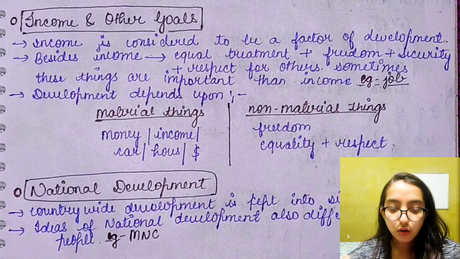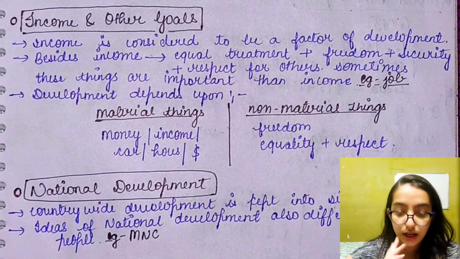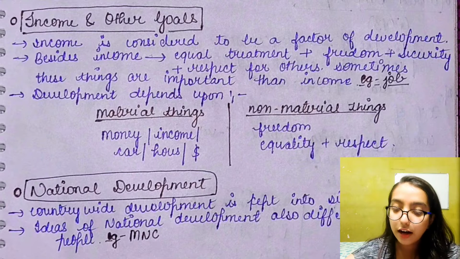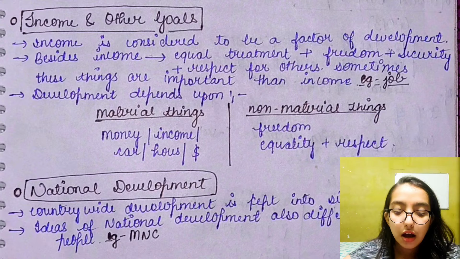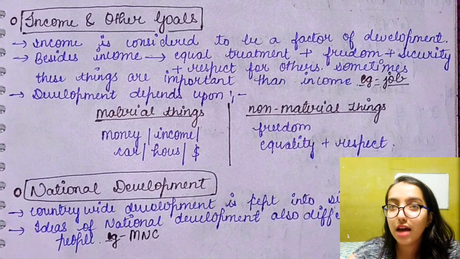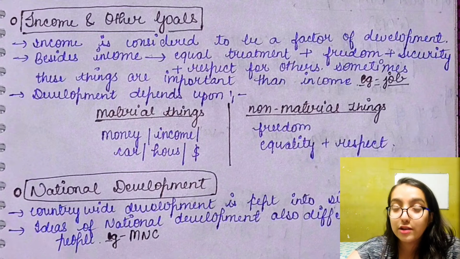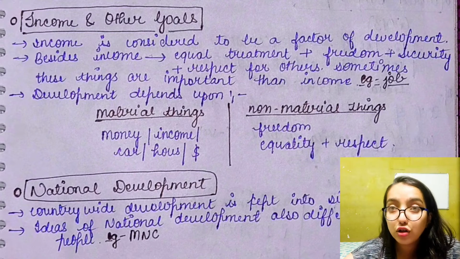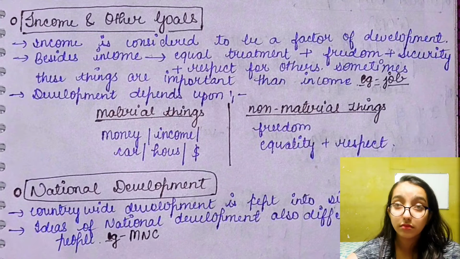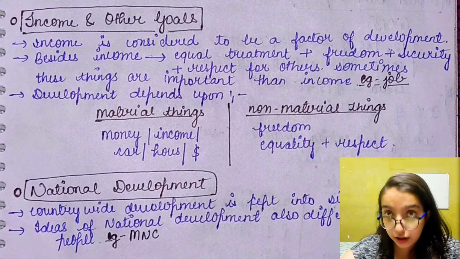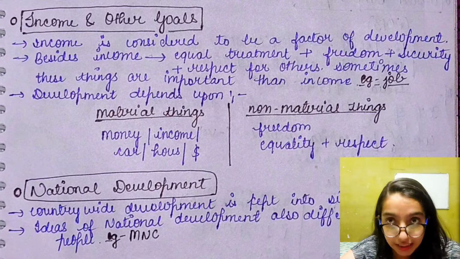Now development depends upon two things, that are material things and non-material things. Under material things, what things are counted? Money, income, car, houses, and the salary in dollars and all. And what are non-material things? Freedom, equality, respect. They all bind together so that they can define development together, not only money.